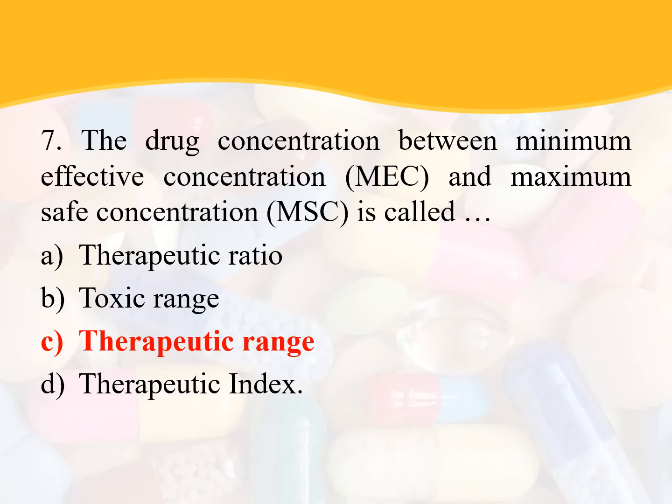Coming to the next question, the drug concentration between the minimum effective concentration, MEC, and the maximum safe concentration is called the therapeutic range. The drug concentration between the minimum effective concentration and the maximum safe concentration is called the therapeutic range.